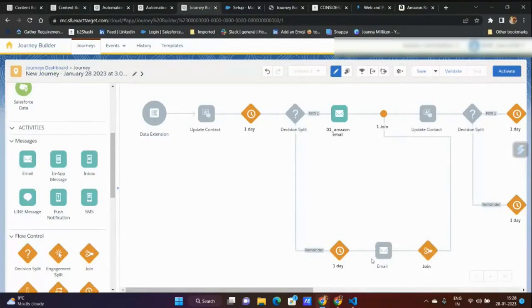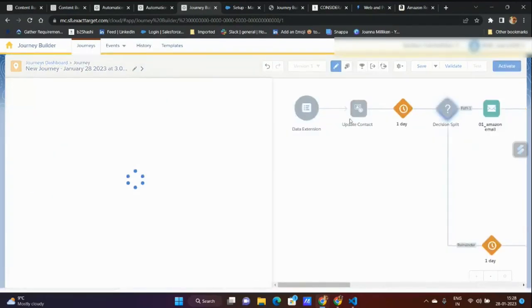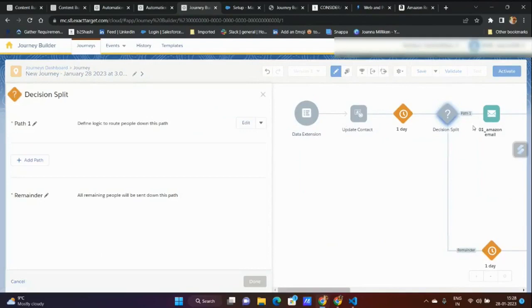If it is Sunday, then one. If it is again, you have to have another decision split, which will go to part two. This will be one day, another will be day two. So let's say this is Sunday. I'm configuring whether it's Sunday. If no, it will follow this path and the person will receive the email.